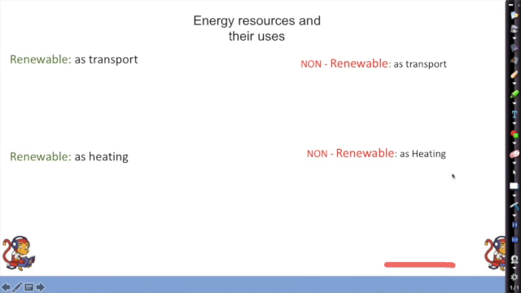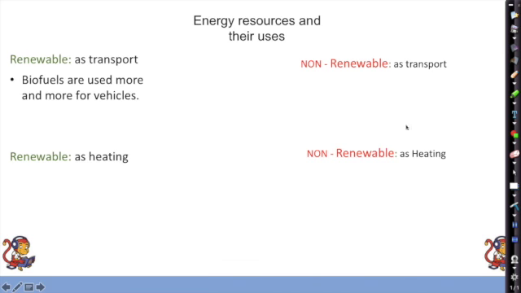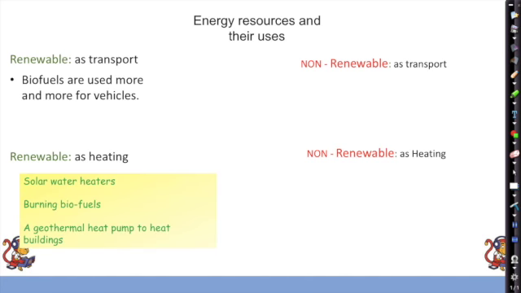We can also use energy resources for transport and heating. So when we use them for transport, biofuels are used more and more for vehicles. So biofuels, such as crops being used to produce ethanol, can be used more and more for vehicles. And we've also got renewable power for heating: solar water heaters on people's roofs, burning biofuels, that could be just burning wood in a fireplace, or a geothermal heat pump to heat buildings. So that's hot rocks heating up the water under the ground.